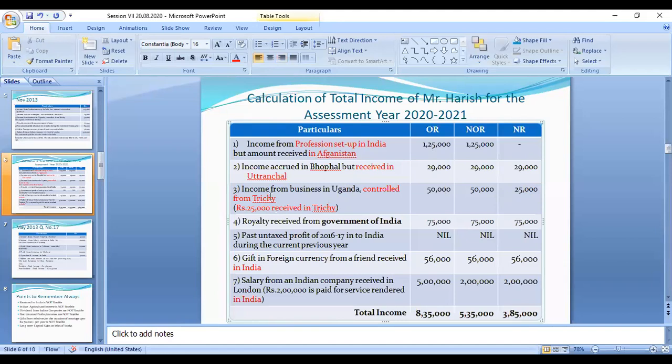Controlled in India means the whole 50,000 is taxable for a not ordinary resident. If a part of the amount is received in India, this person is taxable. So this is the three categories.